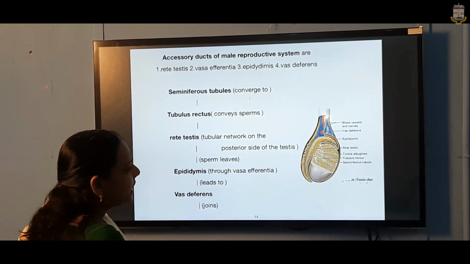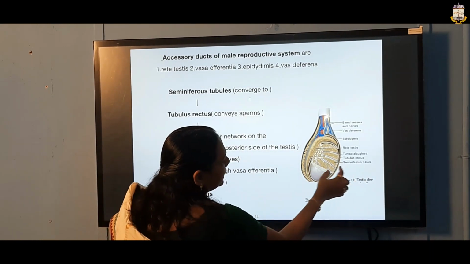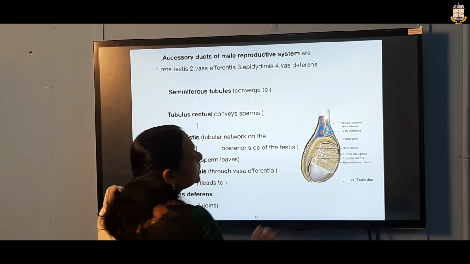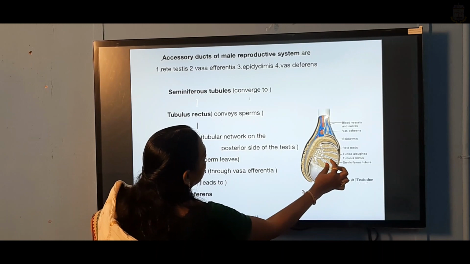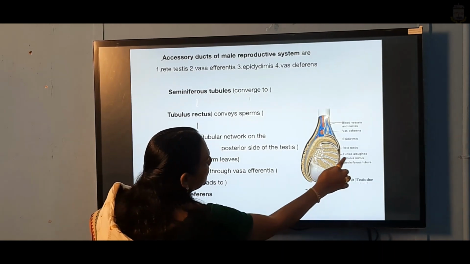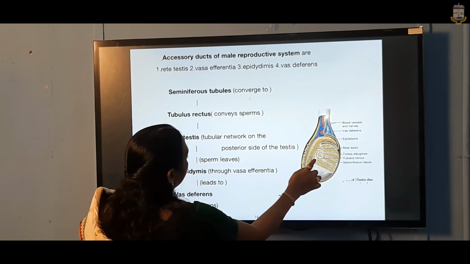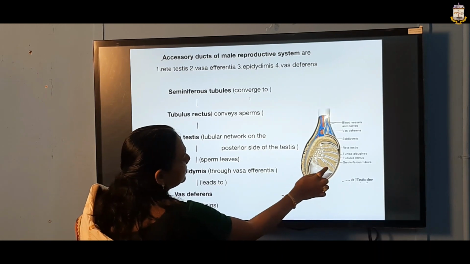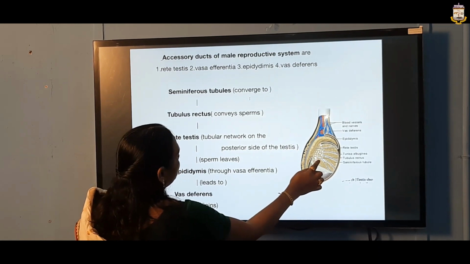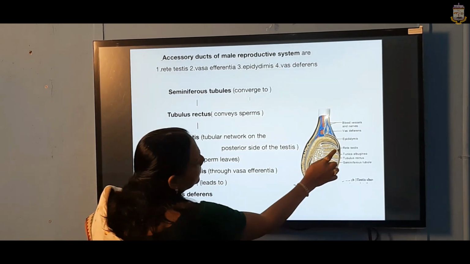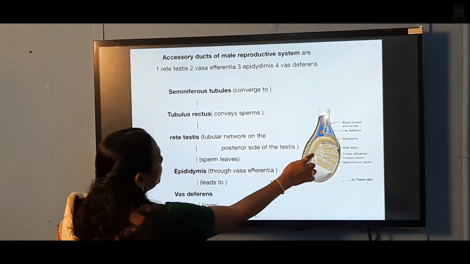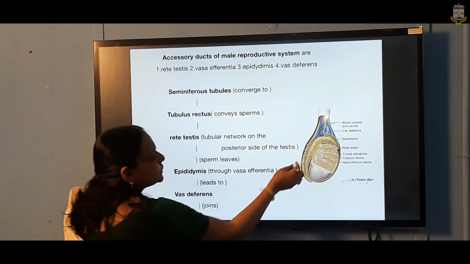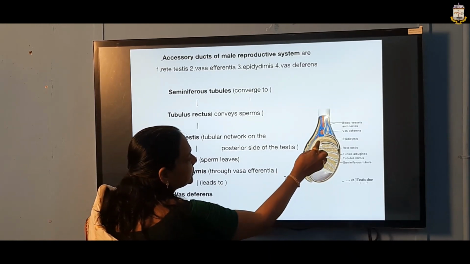In this, first, the highly coiled seminiferous tubules within the lobules converge and reach the tubulus rectus. See here, it reaches here. They convey the sperms to this place, and from this it goes to the rete testis. All these converge to form the rete testis, the tubular network on the posterior side of the testis.